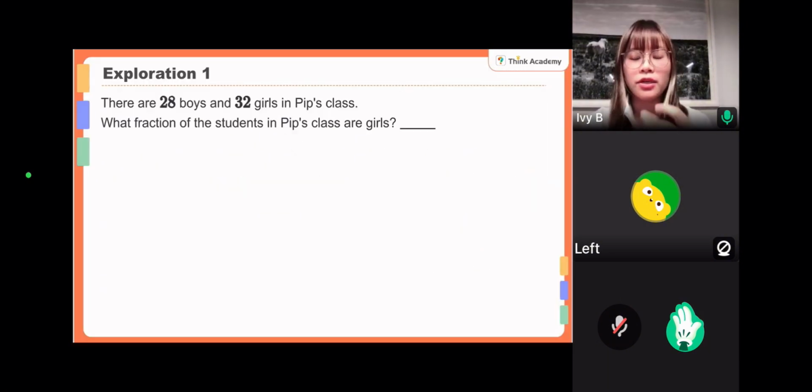You need to use the fraction to describe the girls out of the whole class. So if you underline the keywords, it's quite clear. The part the question asks for is girls instead of boys. So it will be the girls. This is the part we are looking for, over the total. That is the whole class, isn't it?